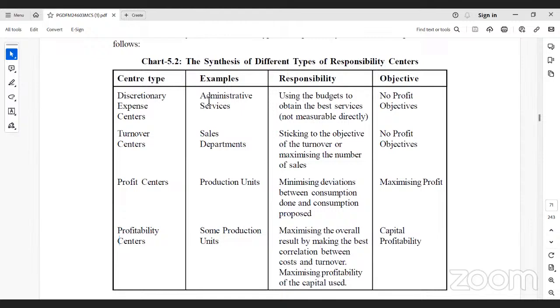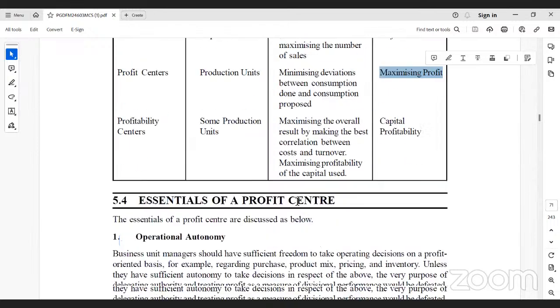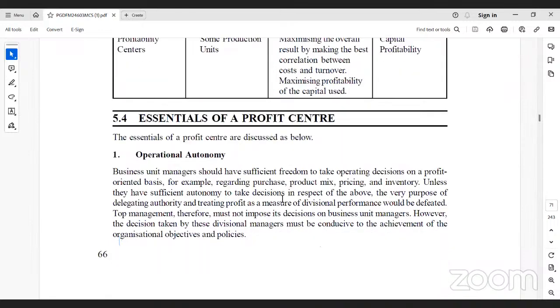So these administrative services are responsible for preparing a budget and obtaining the best services, not for profit objectives. But revenue centers, turnover centers also need to increase sales at the same time. The firm has to get profit. For the profit center, the maximum objective is maximizing its profit. So the profit center needs to maximize its overall result by making the best correlation between the cost and turnover, right?